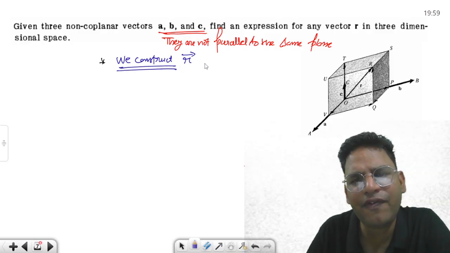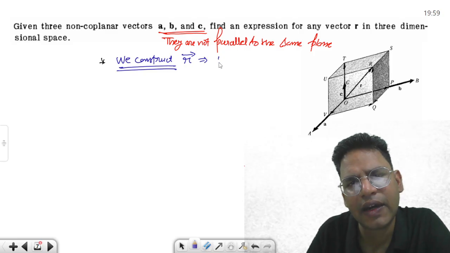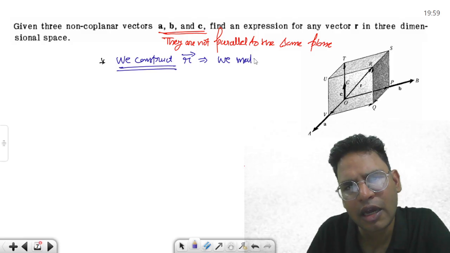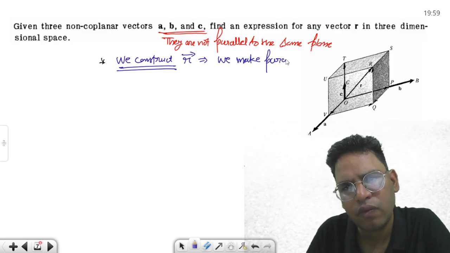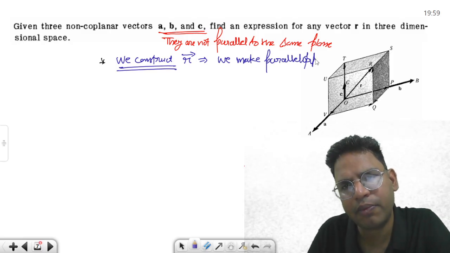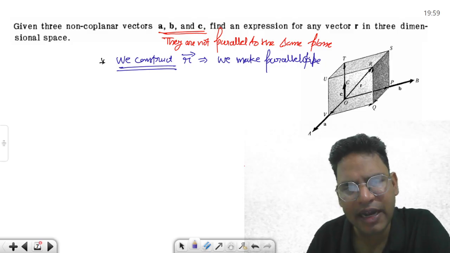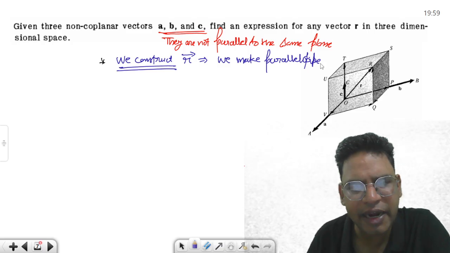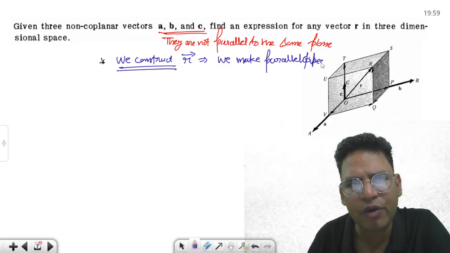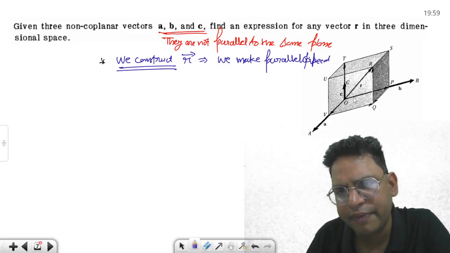Okay, and from vector r, what we do, we make a parallelopiped. Okay, parallelopiped, क्या करेंगे हम, बनाएंगे एक parallelopiped, जो ये है बेसिकली, this one. अगर आप देखेंगे, if this is vector c,